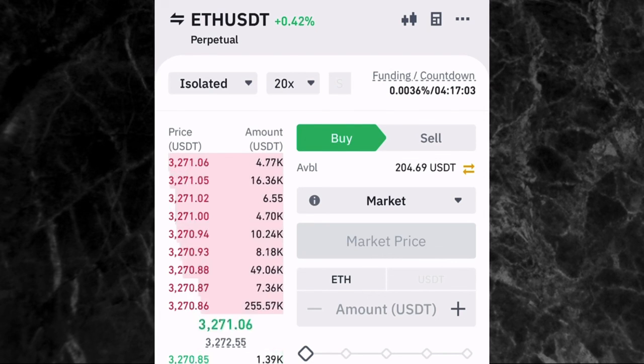Don't forget to always watch your liquidation price, and don't forget to always use your calculator. That is it at the top of the screen. And also, if you are not good at technical or fundamental analysis, you will need it for futures trading, because you can't just enter a trade anyhow when you are trading futures. You are going to lose money if you do that. So you need to do some kind of analysis.